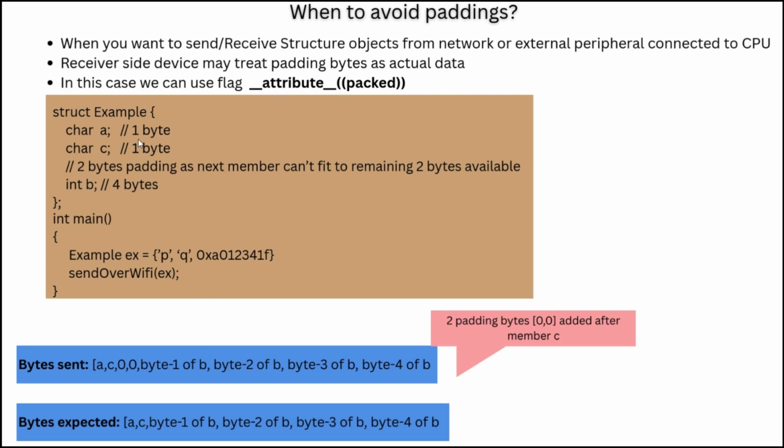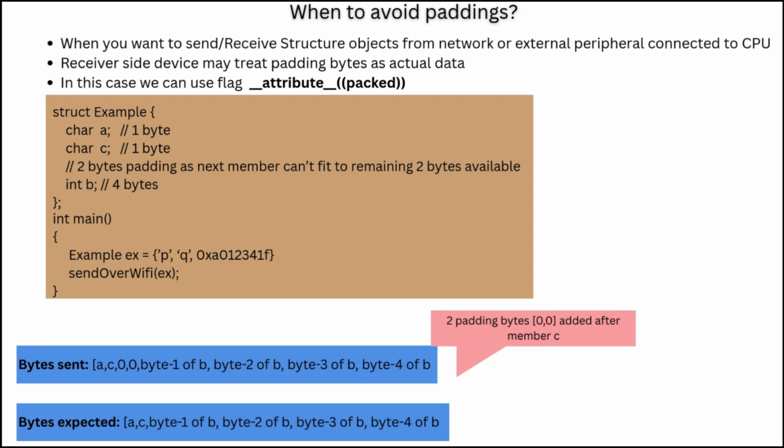So in this case, let's see. I have a structure with 2 characters of 1 byte each, so 2 bytes padding is added. So what I will send is A, C, and there are 2 paddings 0 0, and then for variable B all 4 bytes will be here. So this is what bytes will be sent. But what the other device, like an external peripheral or remote machine, is expecting doesn't include the paddings, right? So it is problematic. You are including additional bytes which are not expected by the remote machine or external peripheral.